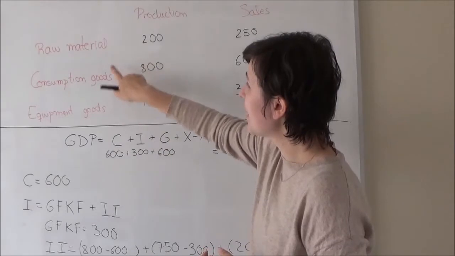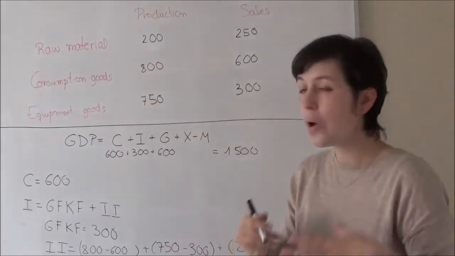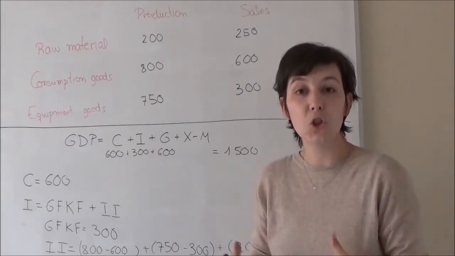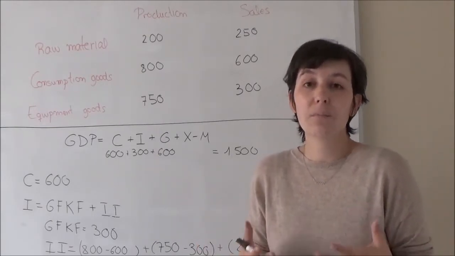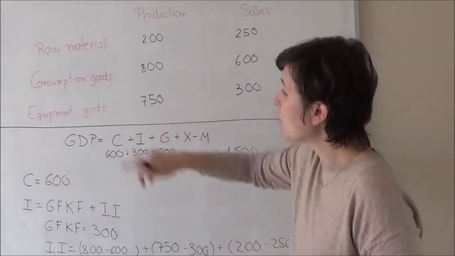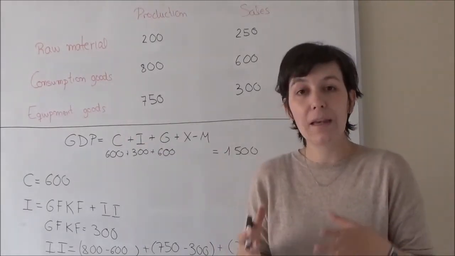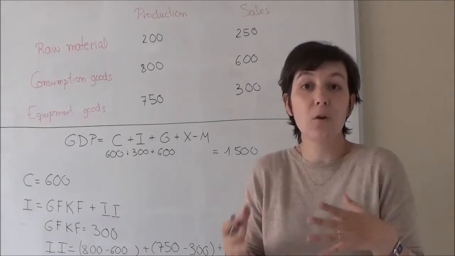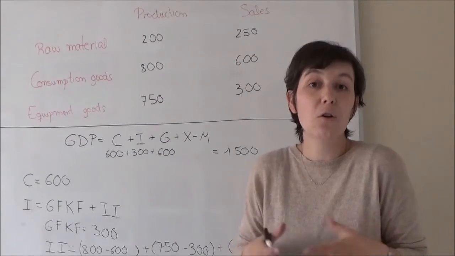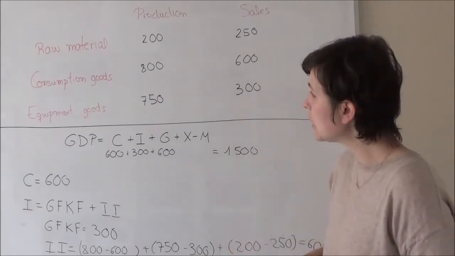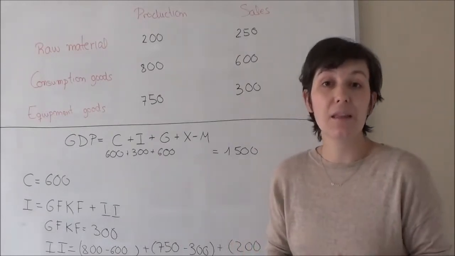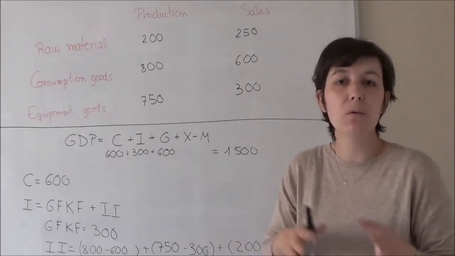Not just raw material, we also have consumption goods. We are going to assume that the economic agents consuming those goods are households, okay, families, households. Equipment is for the case in which the economic agents buying those goods are firms, companies, okay? So let's go to the formula for the GDP under the demand approach, demand or expenditure